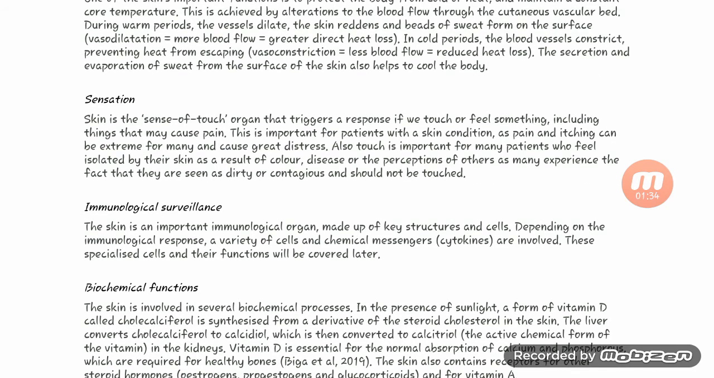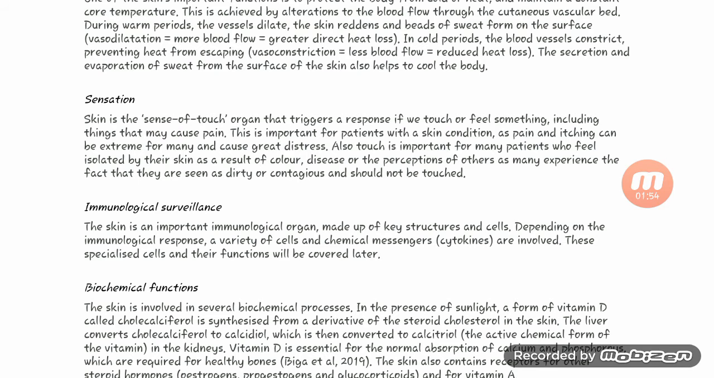Sensation. Next function is sensation. Skin is the sense of touch organ that triggers a response if we touch or feel something, including things that may cause pain. It is important for a person with a skin condition, as pain and itching can be extreme for many and cause great distress.